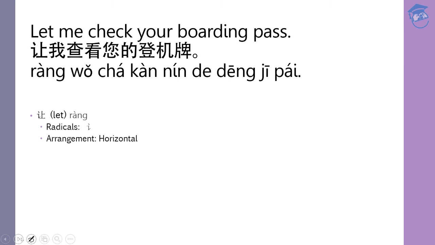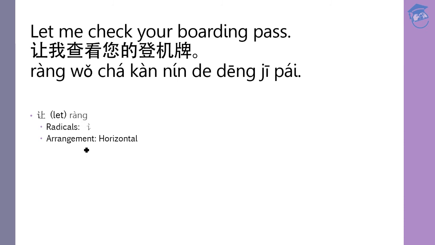So in Mandarin, it is 让我查看您的登机牌. Okay, so there's only one new word here. So the word is 让. 让 is to let. Okay, this is the pinyin 让. And then this is the radical, what's on the left there.